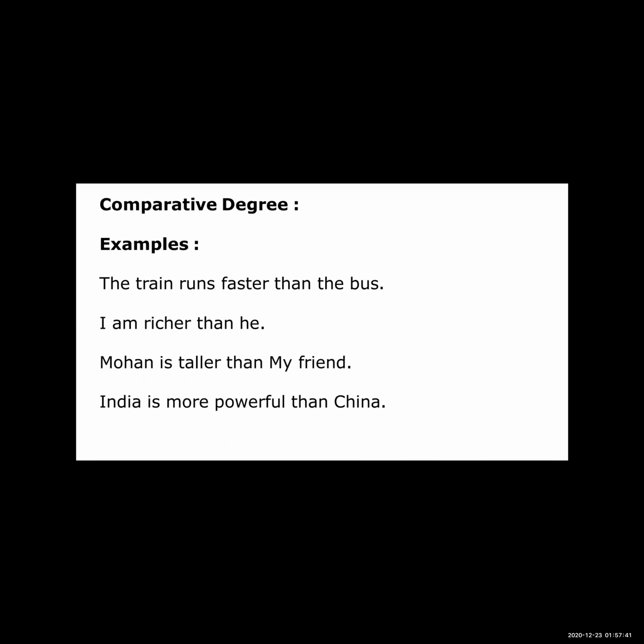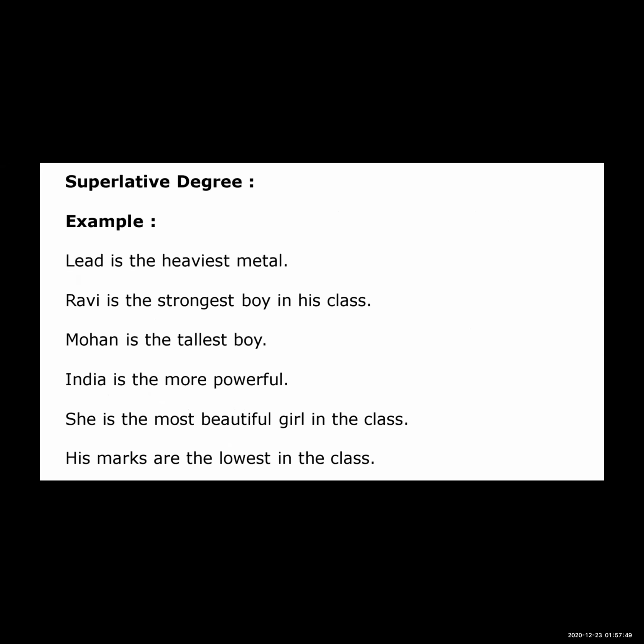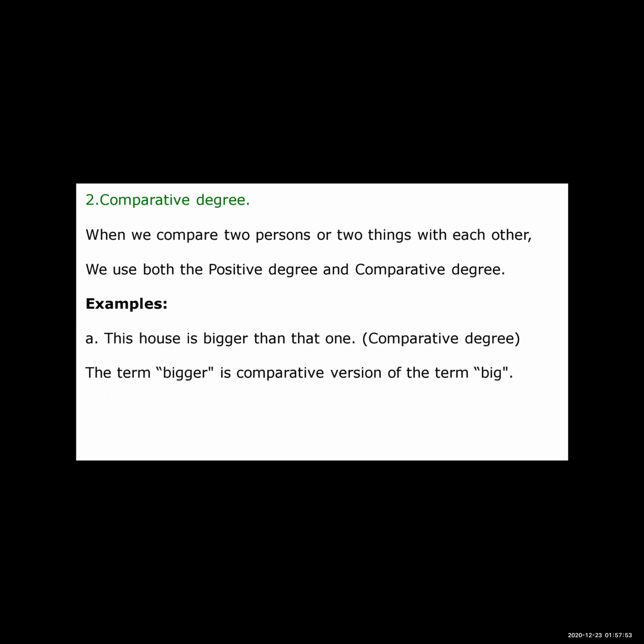Comparative degree. When we compare two persons or two things with each other. Students, in the positive degree, we have seen only one noun, a comparison in one person and one thing.